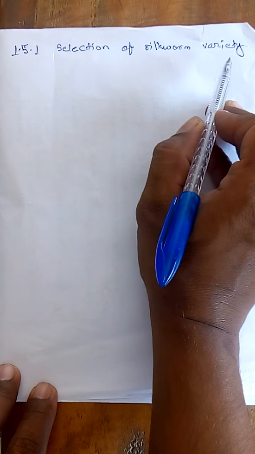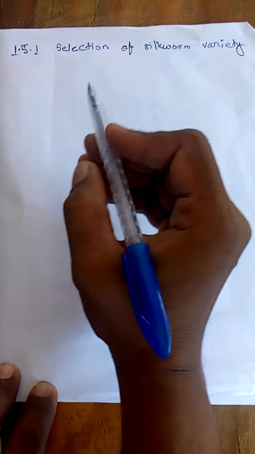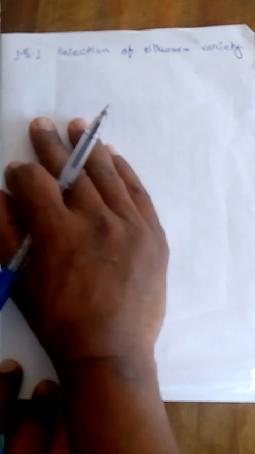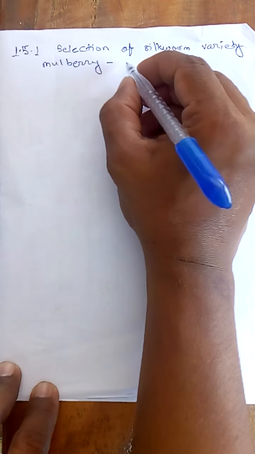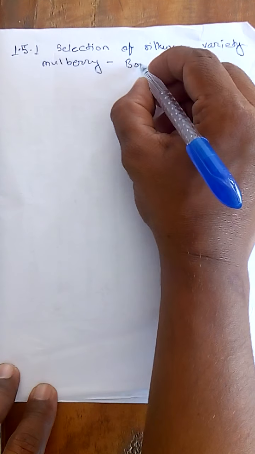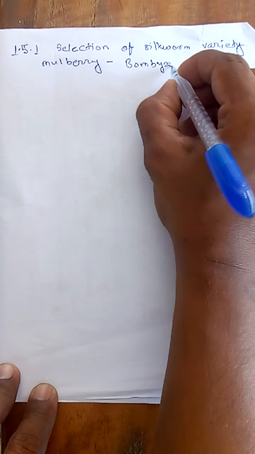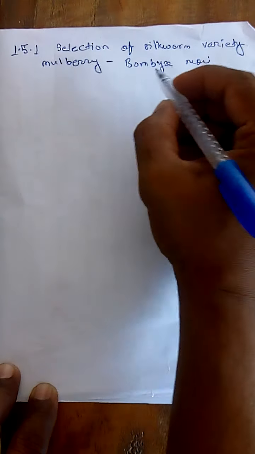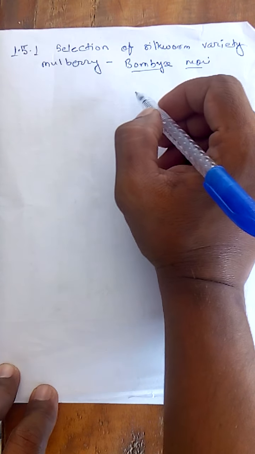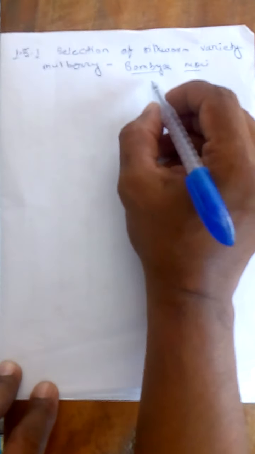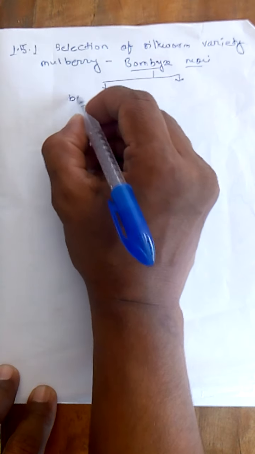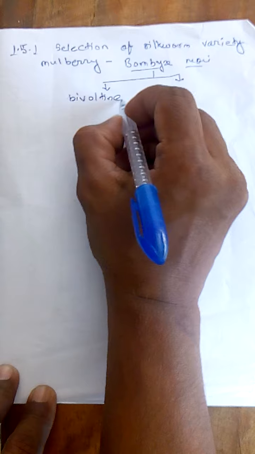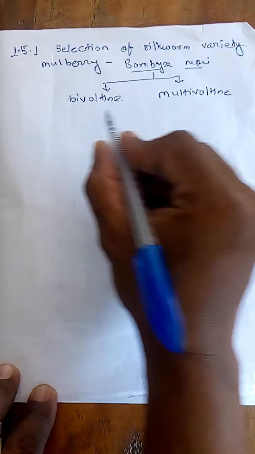In the previous video we studied that at the time of selecting the species, we choose mulberry as the host plant, and the species we select for rearing is Bombyx mori. And as we select Bombyx mori, there are different varieties of Bombyx mori available. For example, some varieties are bivoltine, while some are multivoltine. So what is bivoltine and multivoltine?